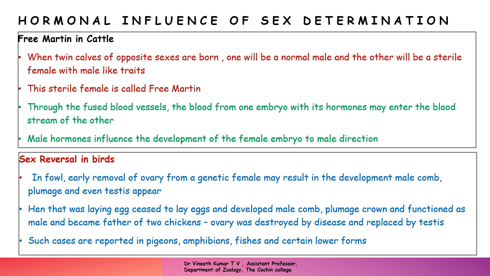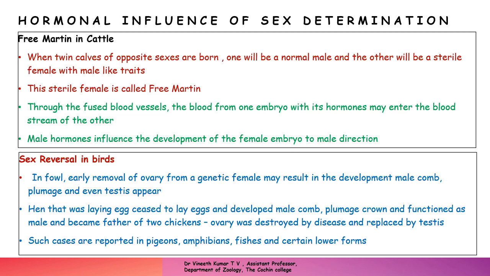In this particular case, it was reported that the hen's ovary was destroyed by a disease, and when the ovary was destroyed, it was replaced by a testis. It occurred naturally; it was not experimental work. When the ovary was destroyed by some disease, it was replaced by a testis and the bird became a male.